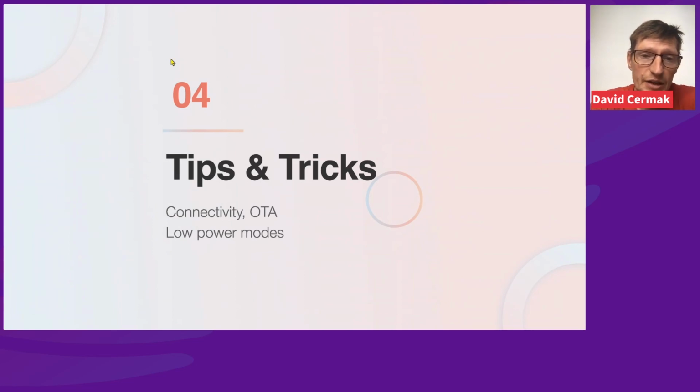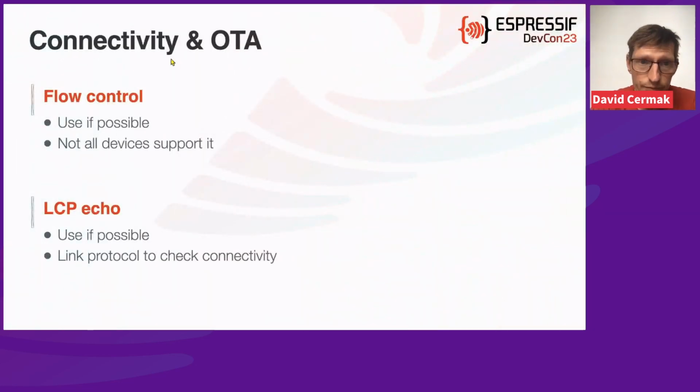Now, other tips and tricks about connectivity, OTA, and other stuff that we can improve. I already mentioned that OTA might not be very reliable if we are using UART with very slow baud rates and very slow throughput. In some cases, we could get buffer overflows. So especially for UART, we can use flow control. If it is available, not all devices support it, but if it's available, just use it.